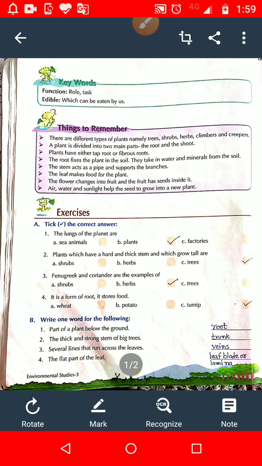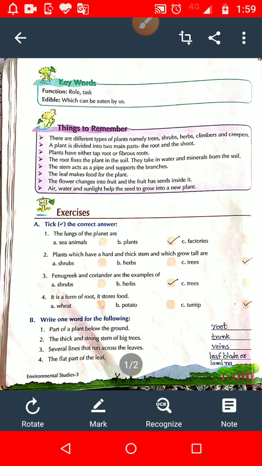They are so thin that they cannot stand straight. They need support to grow. So they climb on other trees, on a wall or stick.